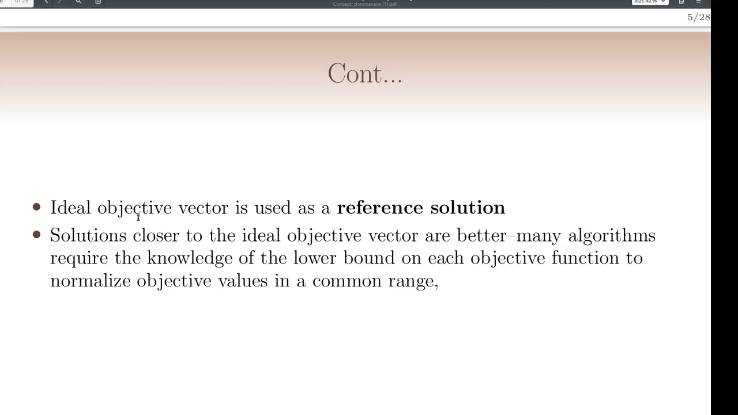The ideal objective vector is used as a reference solution. The solutions closer to the ideal objective vector are better, and algorithms try to find solutions which are very near to this objective vector. The knowledge of the lower bound on each objective function is required to normalize the objective values to a common range.